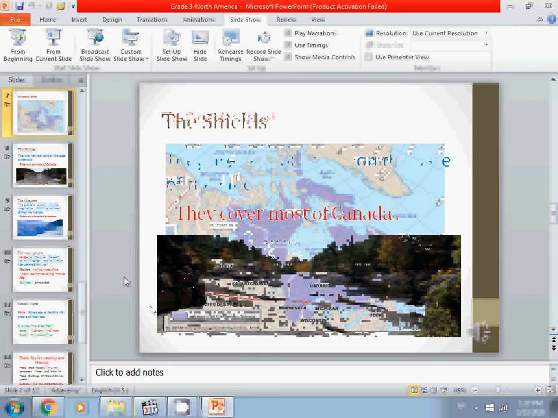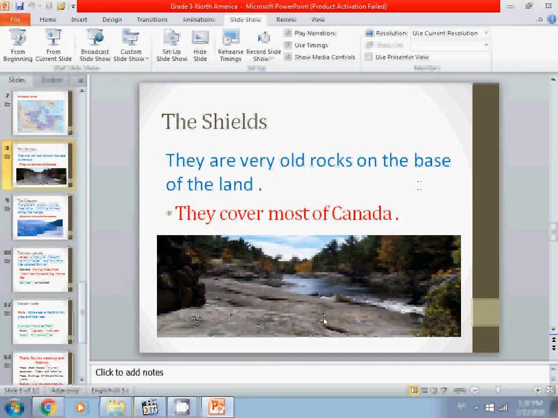Shields means there are very old rocks on the base of the land, covering the surface of the land, as you see in the picture. Can you see the picture? Here and down below, you can see a very, very huge area of land. It's very old rocks. Very old rocks cover the land. Okay, where are the Canadian Shields? The Canadian Shields cover most of Canada, as we said before.